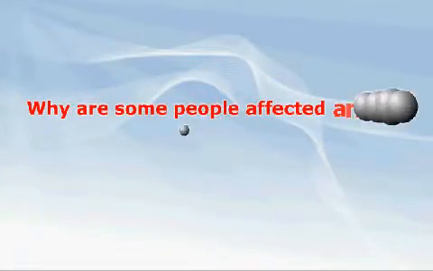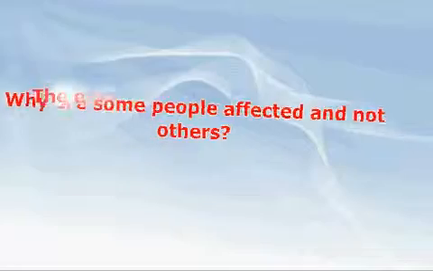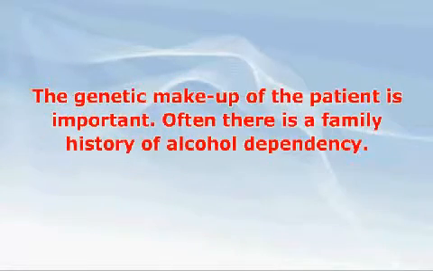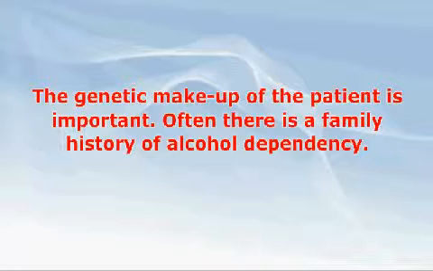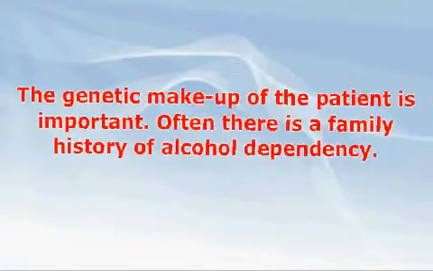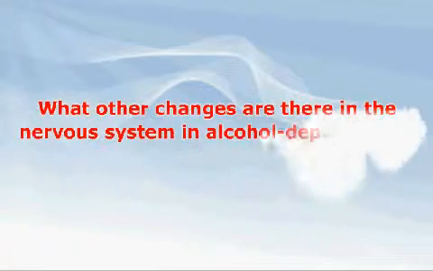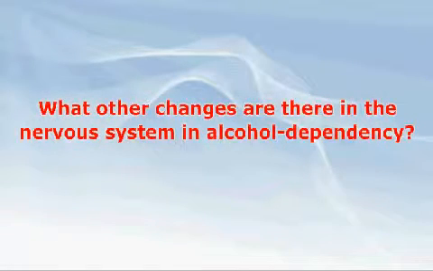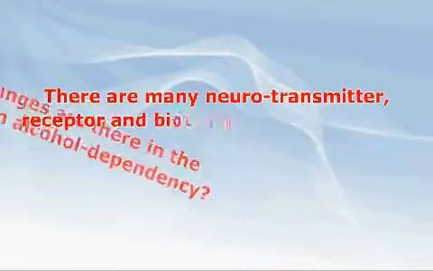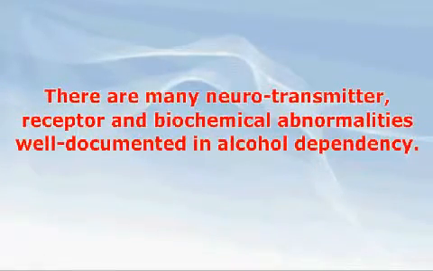Why are some people affected and not others? The genetic makeup of the patient is important. Often there is a family history of alcohol dependency. Genetic predisposition has also been noted in most psychiatric diseases. Psychiatric diseases are more prevalent in alcohol dependency, for instance depression, anxiety, bipolar disease, and schizophrenia. What other changes are there in the nervous system in alcohol dependency? There are many neurotransmitter, receptor, and biochemical abnormalities well documented in alcohol dependency. These may contribute to the inflammation.